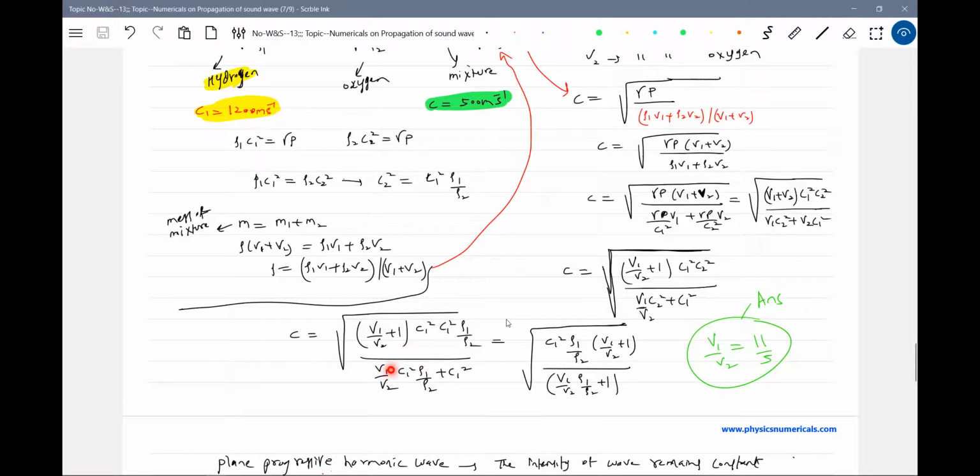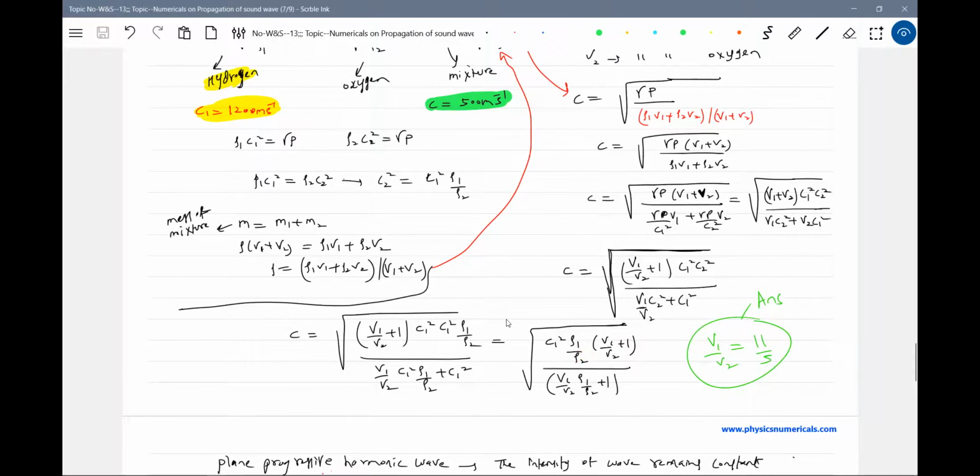So V1, V2, C2 square, I'll write from here. Here I'm replacing the C2 square I'll replace from here, C1 square by Rho1 Rho2 plus C1 square. So C1 square I'll take common, so one C1 square gets eliminated. So I'll end up with C1 square Rho1 Rho2 V1 plus V2 plus V1 V2 different.